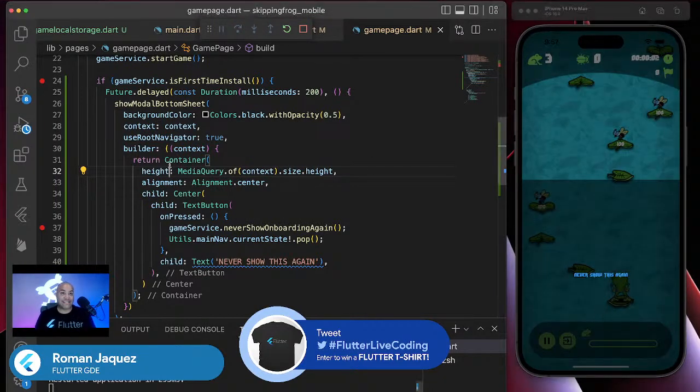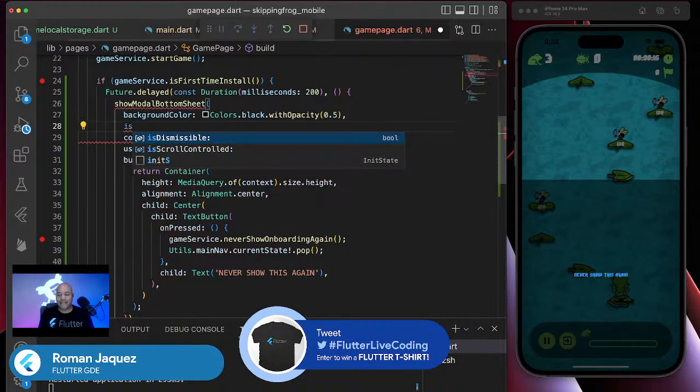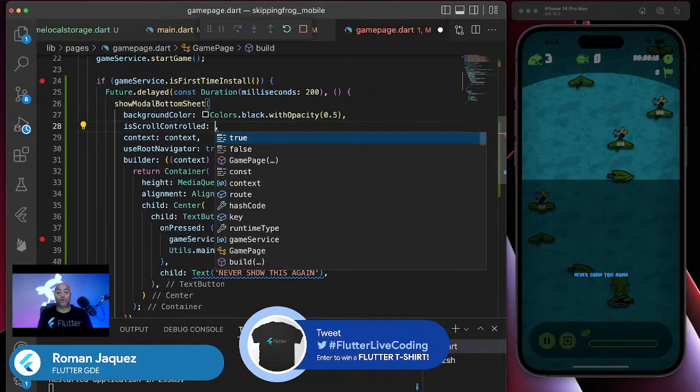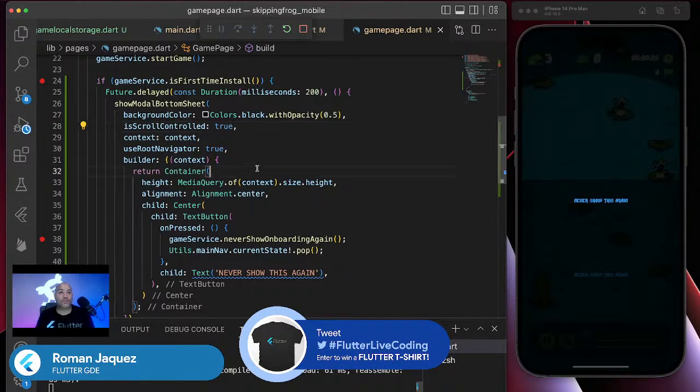Look, I said the container should take the whole height of the screen. It's not going to work. Why is it not going to work? Because of the little flag right here that is so obscure it doesn't even mean what it is. It's called isScrollControlled, and all you have to say is true, and check it out now. Now it fills out the whole screen. I don't need this at all.